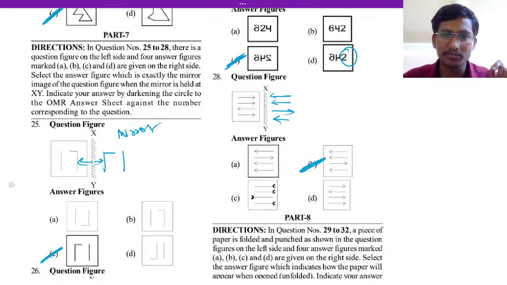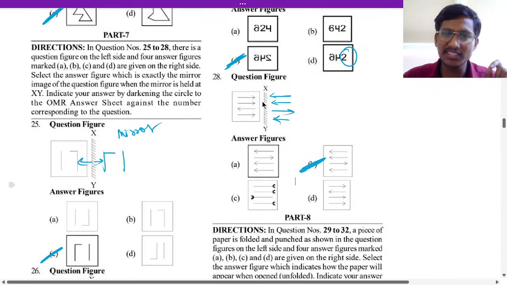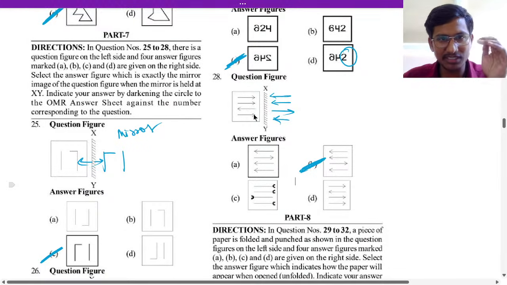That is how it will look. So this arrow will look like this. This arrow points towards the mirror. This is away from the mirror. This is towards the mirror. This is towards the mirror. Okay? Okay, good. So next, part 8.